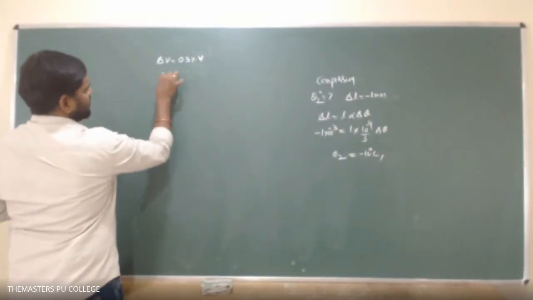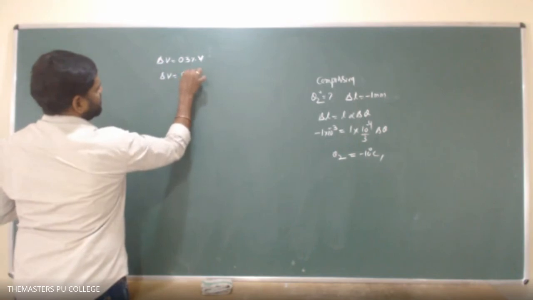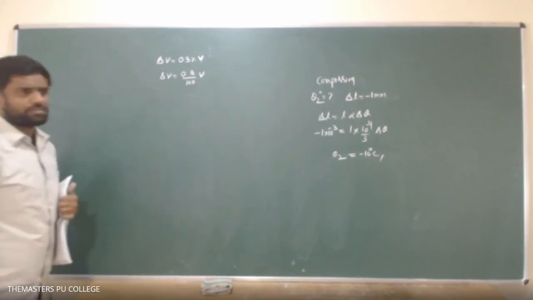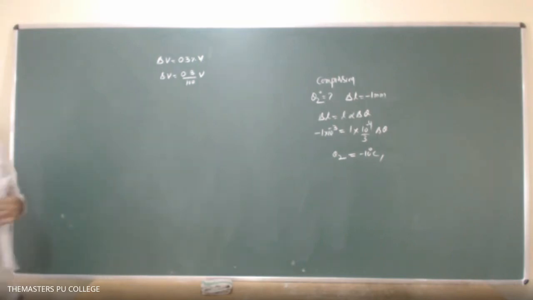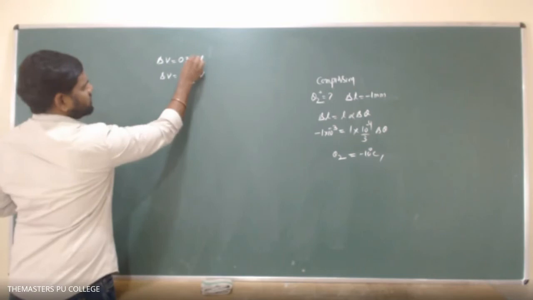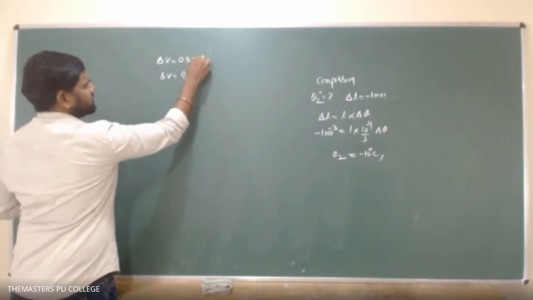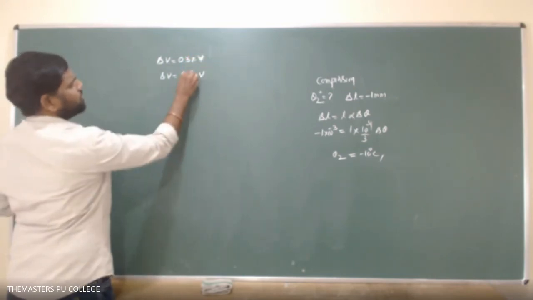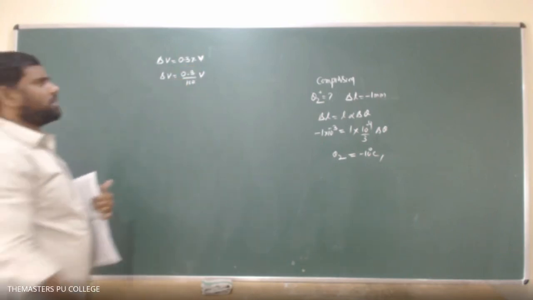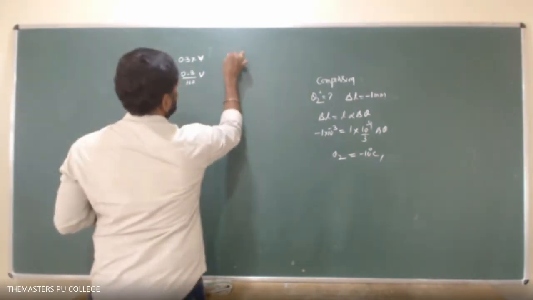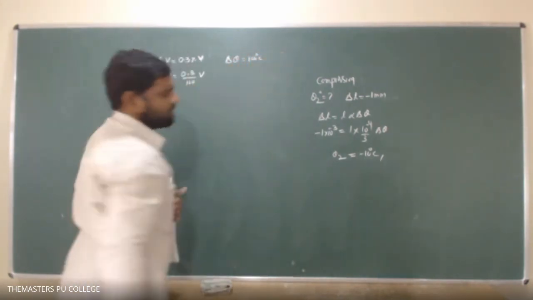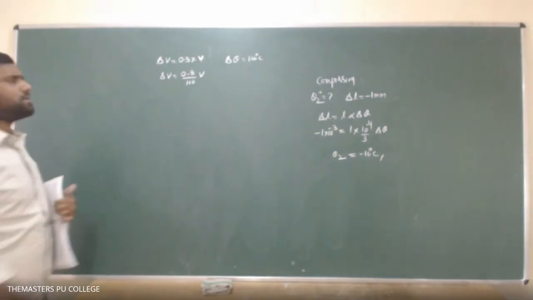So I can write delta V equals 0.3 by 100 V. They have given that the volume increases by 0.3% of the original volume. Delta theta is 100 degrees centigrade. The temperature is raised by 100 degrees centigrade.